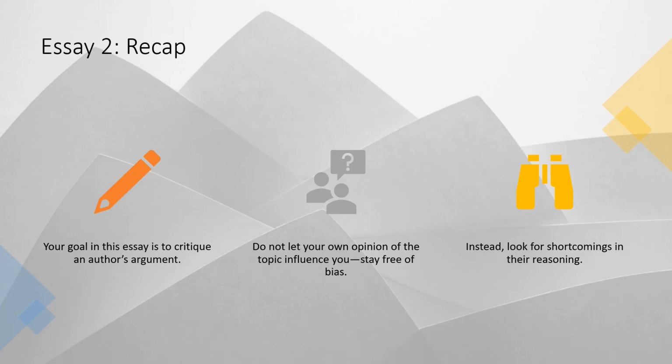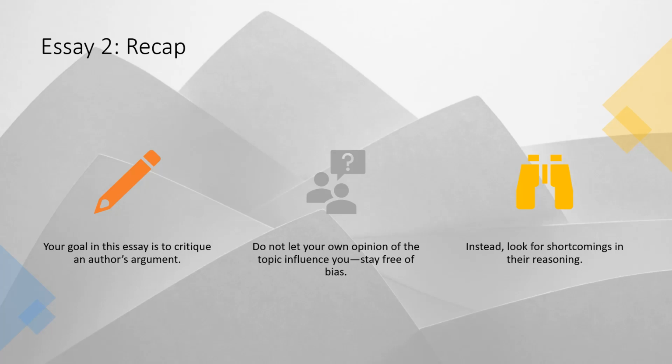Okay, now let's talk about bias for a second. As these authors are all writing opinion pieces, they are biased. By definition, an opinion piece will reveal a bias. When you critique it, your job is to stay free of bias. In other words, your opinion on the topic doesn't matter.